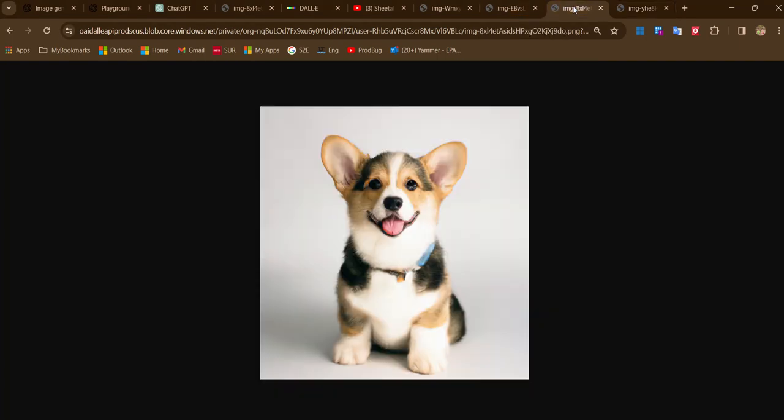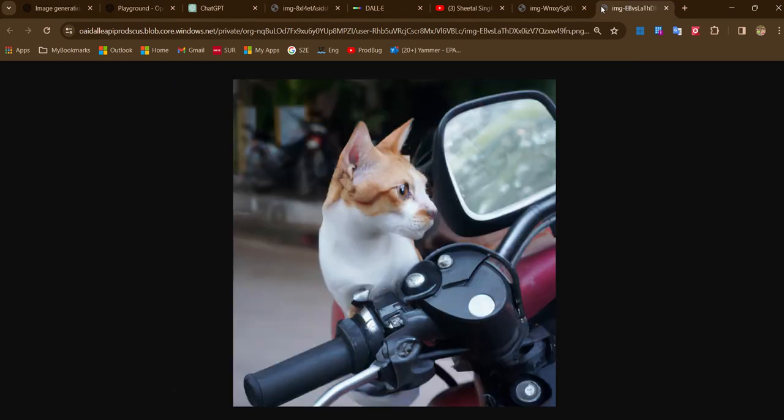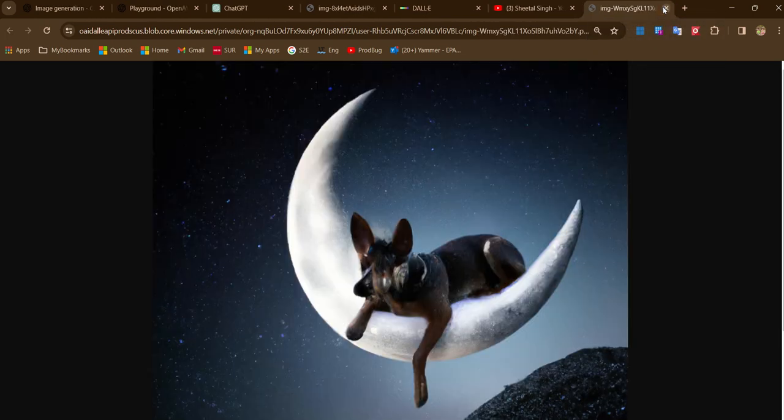Okay, so these are the images, and when I ran this before starting this chapter, this was the image generated at that time. You can see the tail is not there, two legs are missing, and again the ear and all these things. So this is another image which was generated. Every time you run, you will get a brand new image. Okay, let me close this one.